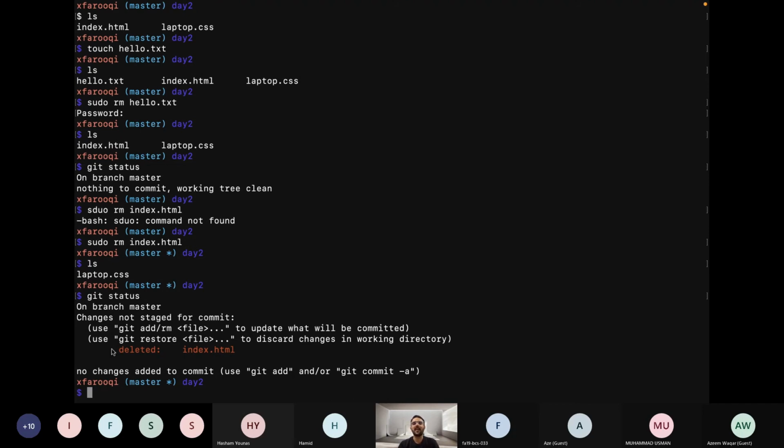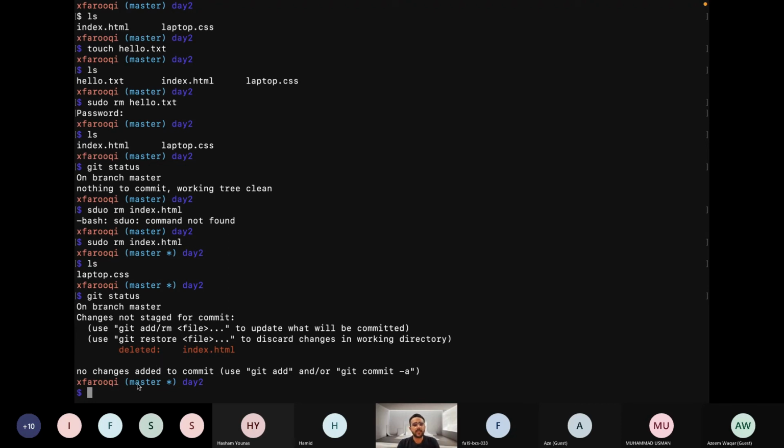What does the git rm command do? Basically, it deletes the file and also tells git to stop tracking that particular file. So the git rm command not only deletes the file, but it also tells git to stop tracking that file. Let's reset this thing because I do not want to delete this file.